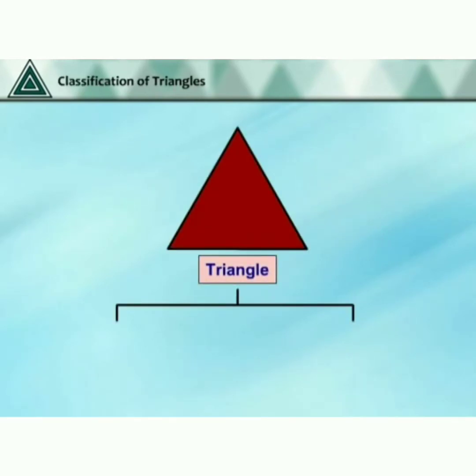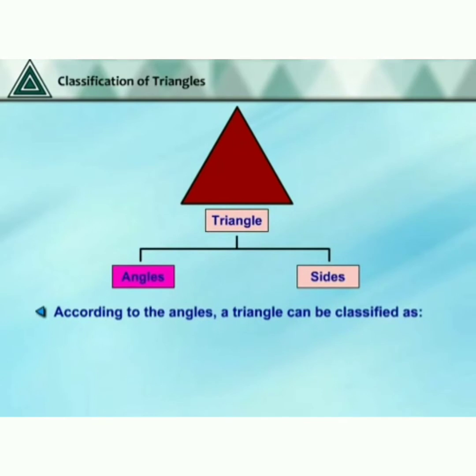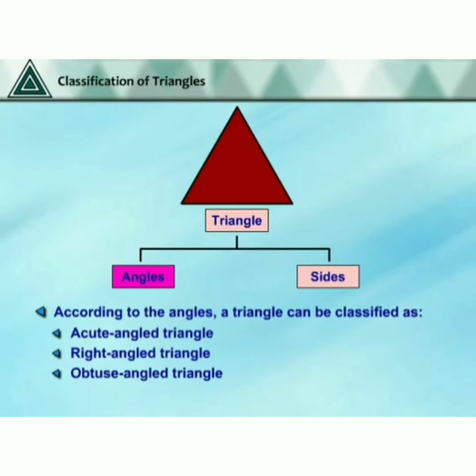Then the triangle is classified in two ways: by angles and by sides. According to the angles, a triangle can be classified as acute angle triangle, right angle triangle, or obtuse angle triangle.